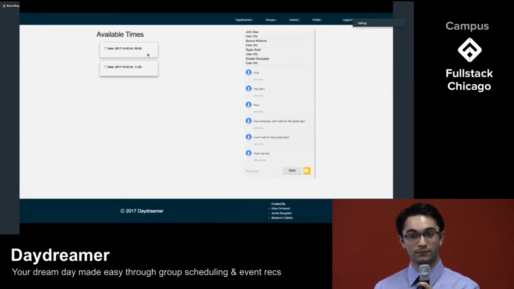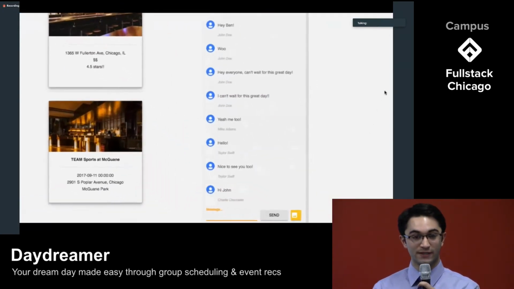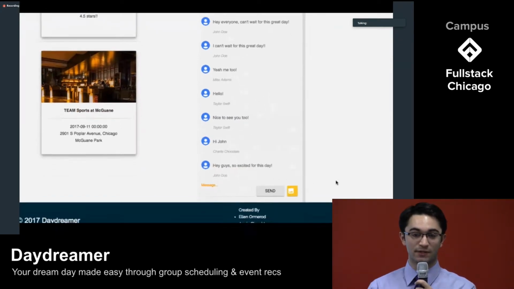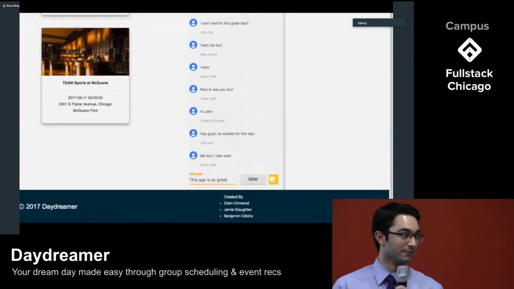These events are then left to the discretion of you and your groupmates to figure out exactly how you want to plan your itinerary. To facilitate this, we've added live chat into our application using Firebase. Firebase, allowing for real-time database updates within your application, was perfect for this because it allows us to visualize exactly what's happening within your group in real time. It allows you to stay up to date on exactly what is going to happen.